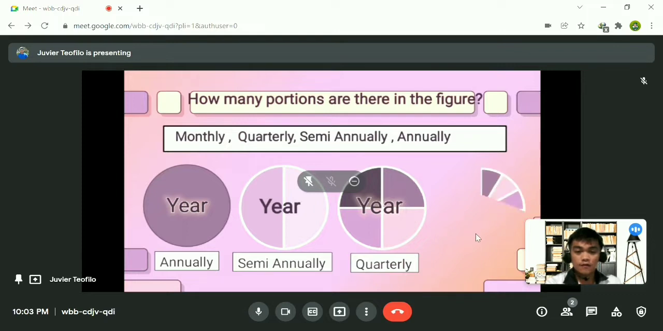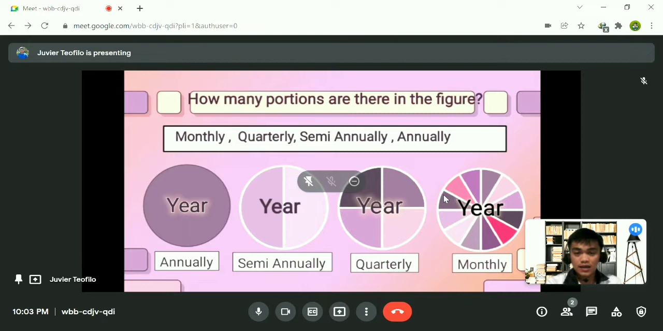So, it is obvious that it is monthly. And the portion there is 12. Let's count it: 1, 2, 3, 4, 5, 6, 7, 8, 9, 10, 11, 12. So if it is monthly, then it is equal to 12. Okay, take note of that.